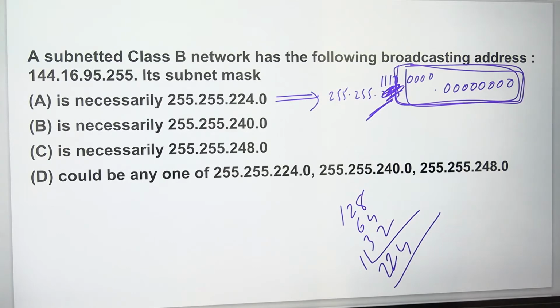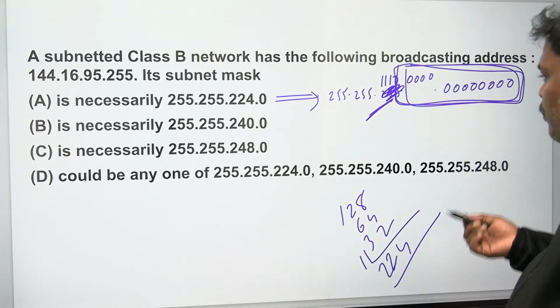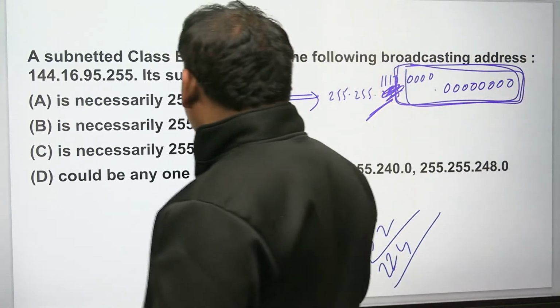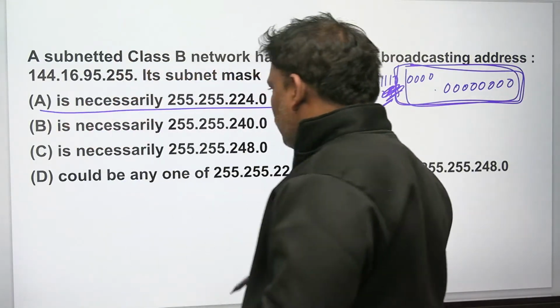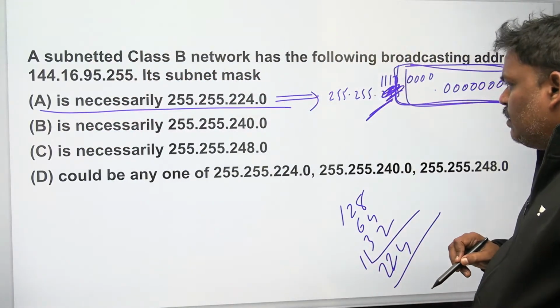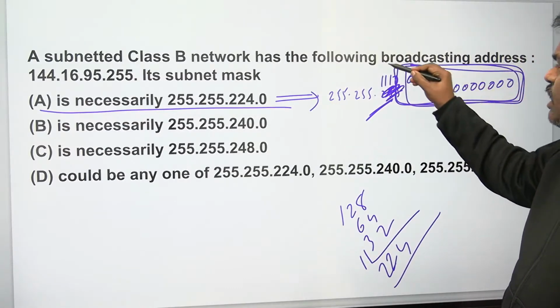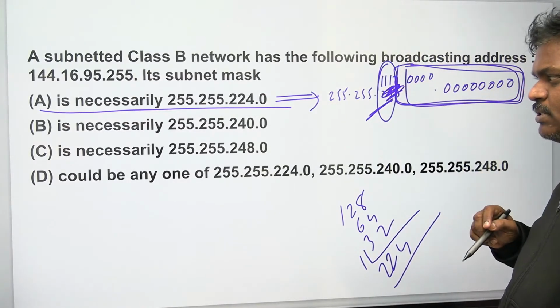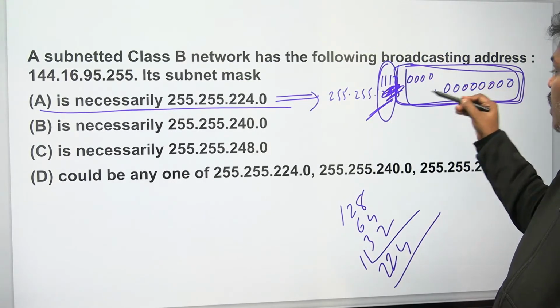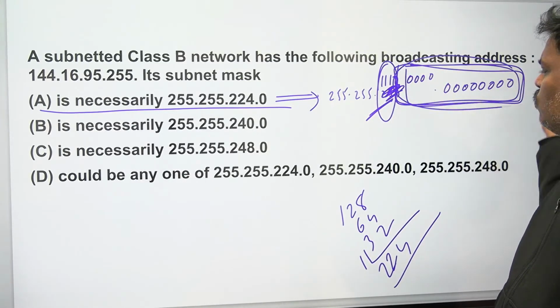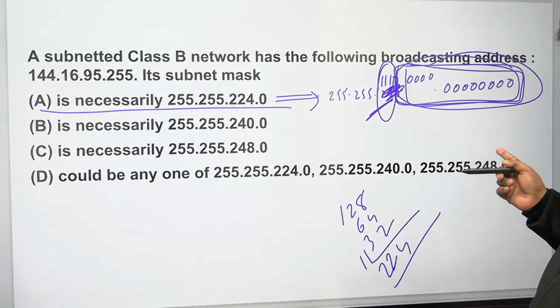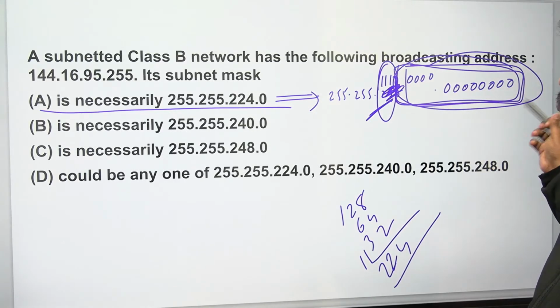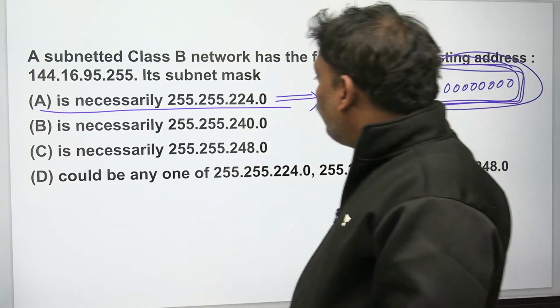And what is it asking? The broadcasting address is given like this. If you observe clearly, if it is the subnet mask according to this, only 3 bits belong to the subnet. The remaining 5 plus 8, 13 bits belong to the host. If 13 bits belong to the host, the broadcasting address means all these 13 should be ones.